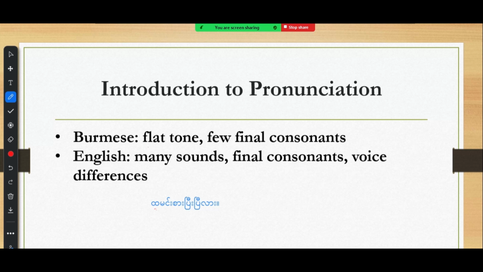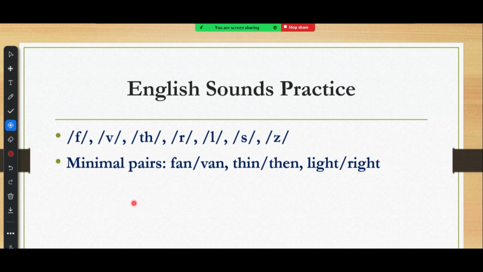Because we have flat tone, and we have few consonant sounds, ending with few consonant sounds. Usually we end with vowel sound in Burmese language. So that's another difference we need to know between these two languages. And there are many sounds that don't exist in our language. As an example, we don't have the v sound. We have f, it's okay, we can say f sound, but the v sound doesn't exist in Burmese language.